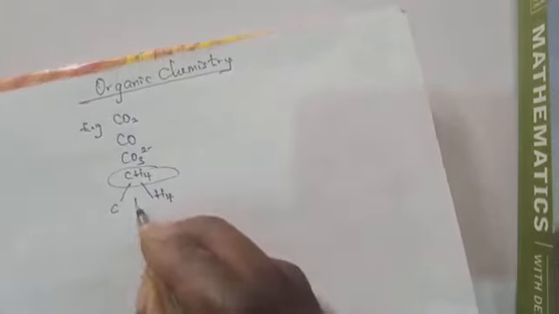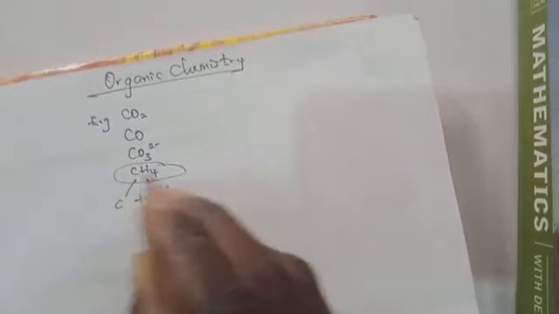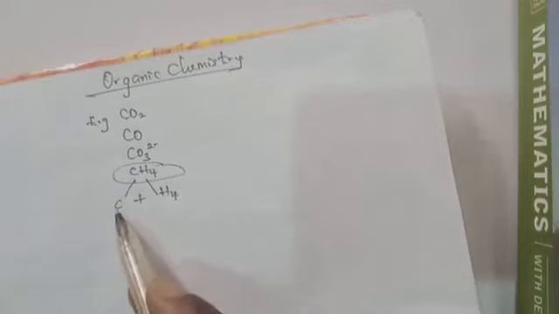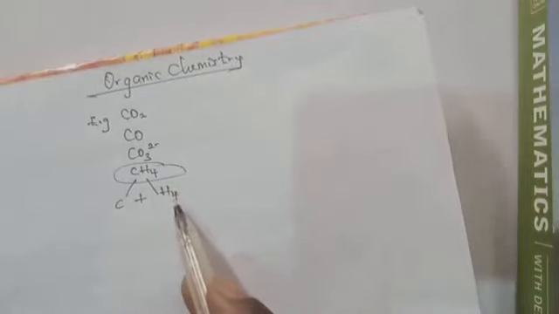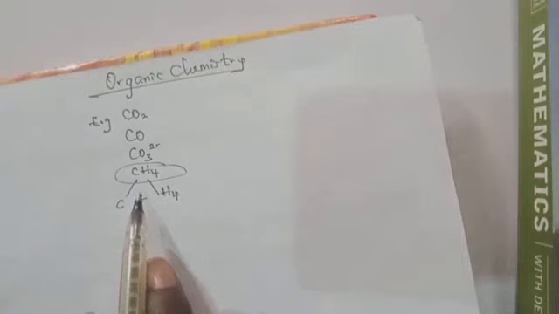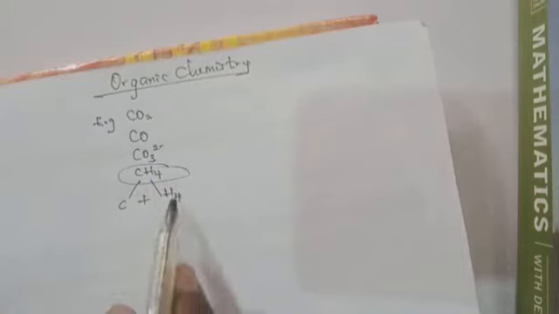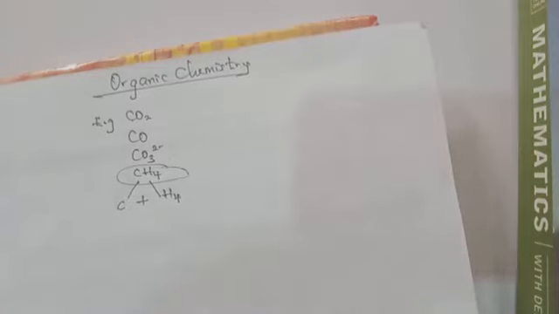If we have one carbon plus four hydrogen, it can give us methane as an example. So the carbon is just one, then the hydrogen is four. Because we have one carbon atom, we can also call it a carbon compound.